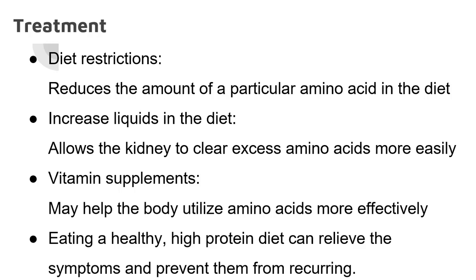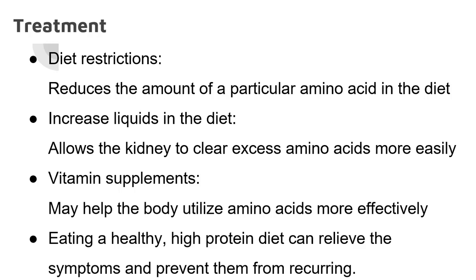Treatment. Dietary restriction, because as I already mentioned, in inborn errors of metabolism there is no specific treatment for the disease, but we can treat the symptoms. Reduce the amount of particular amino acid in the diet. Allow the kidney to clear excess amino acids more easily by increasing the liquid content in the diet.